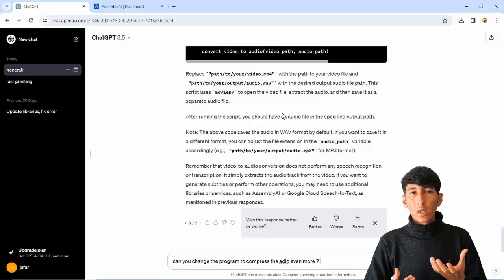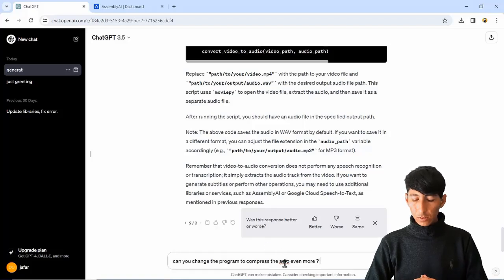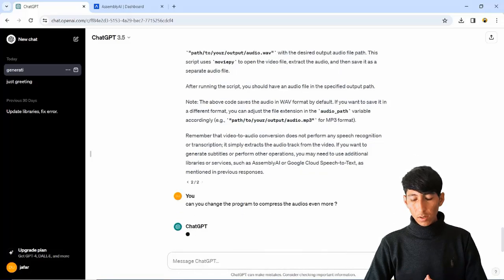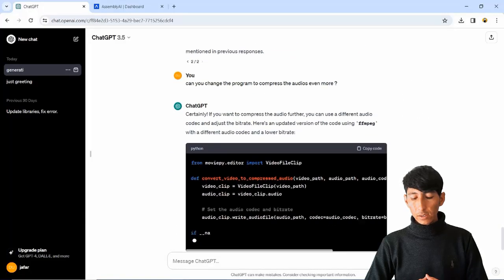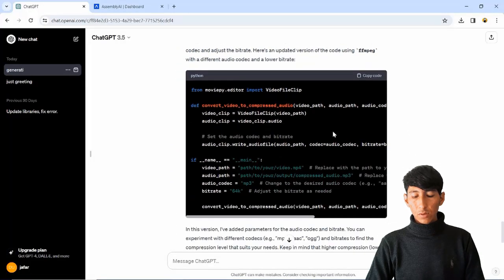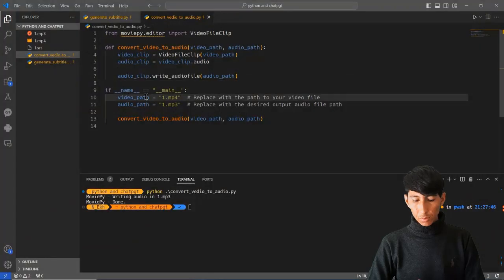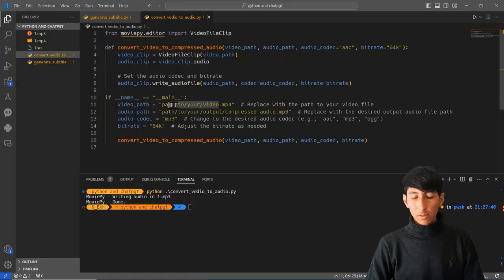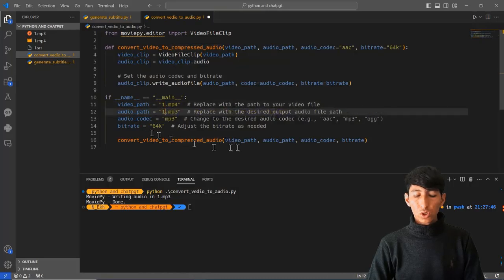I need a very low size of the audio. So I'm going to ask ChatGPT, can you change the program to compress the audio even more? It is going to change the program, and this time it's going to convert video to audio and compress it. As you see right now, we are using a 64 bitrate, and I'm going to keep the video 1.mp4, and the audio this time is going to be 2.mp4.